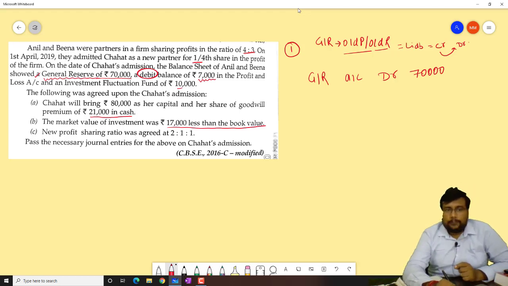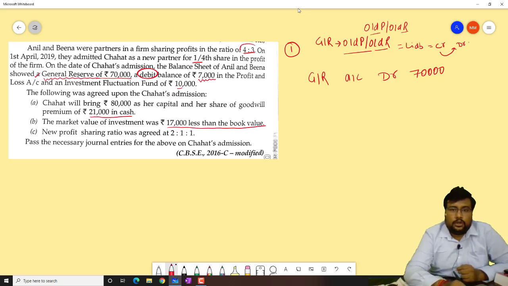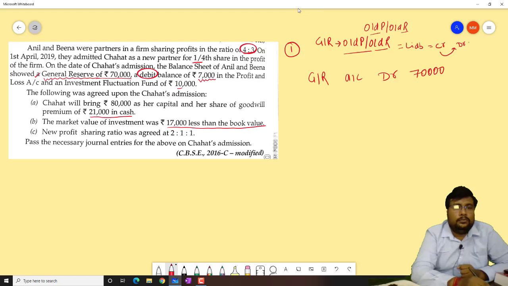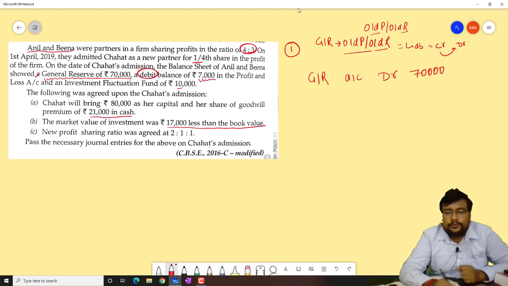Now this general reserve will be distributed between old partners in the old ratio. The old ratio is 4:3, so 70,000 will be distributed in the ratio 4:3 between the old partners Anil and Bina.